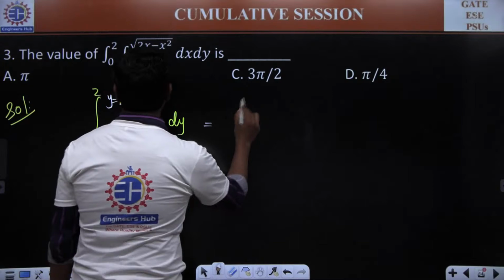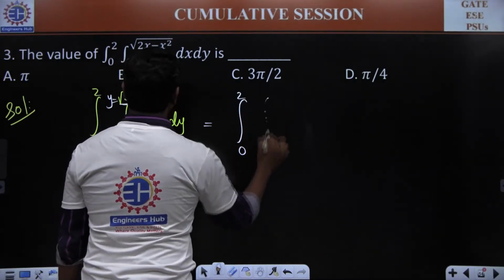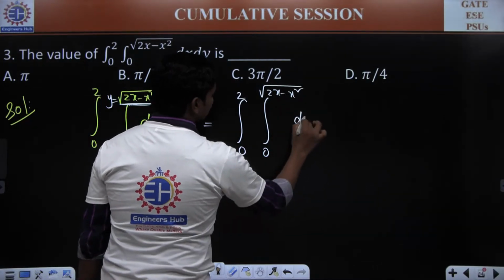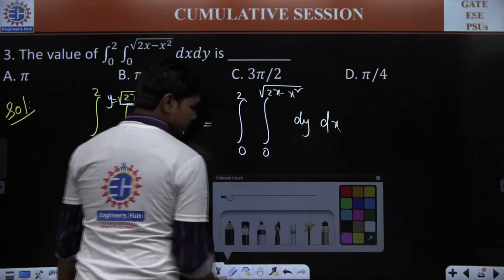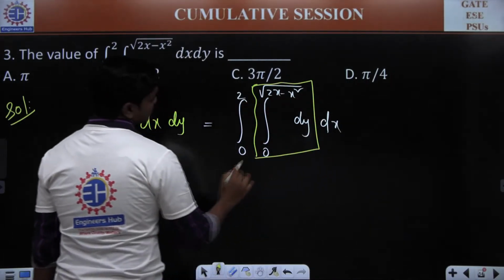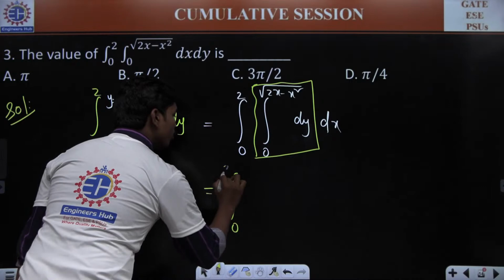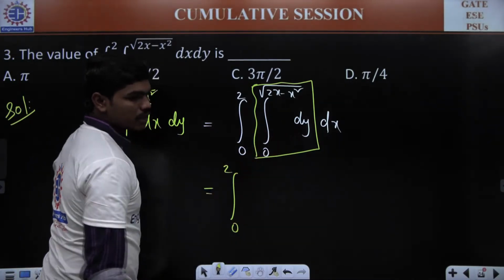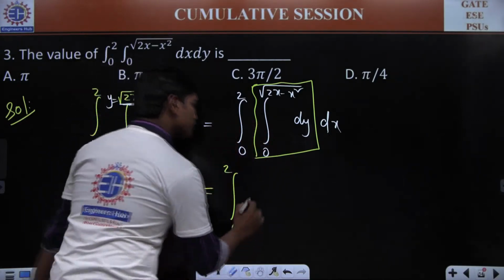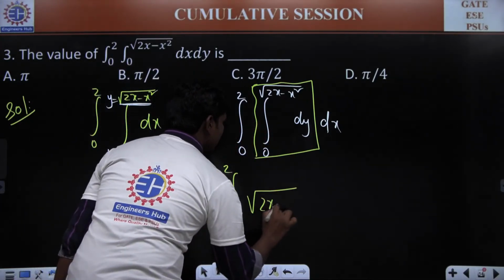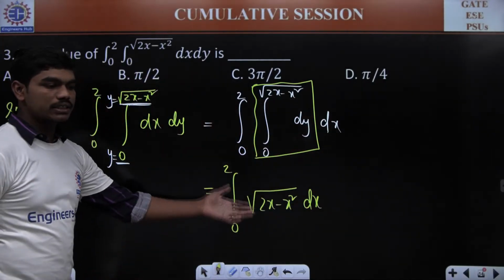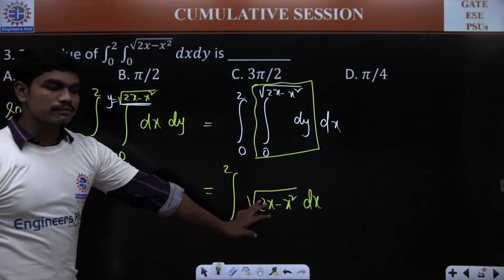So no issues. If you write integral 0 to 2, integral 0 to root of 2x minus x square, dy dx, and evaluate the inner integral, this integration will give you integral 0 to 2. Integration of dy is nothing but y, and with limits 0 to root of 2x minus x square, if you simplify, you have root of 2x minus x square dx. Correct? Now this is a simple single variable integration. So please try to perform it and tell me the answer.